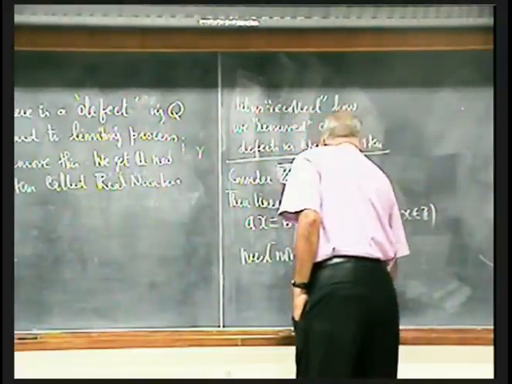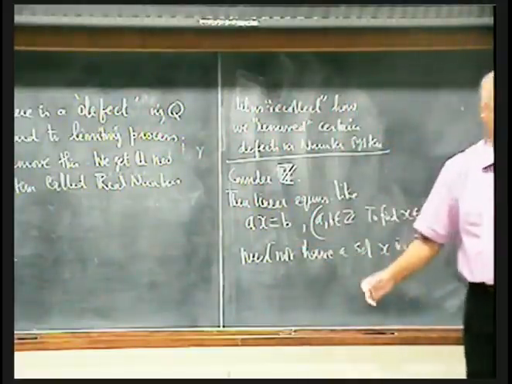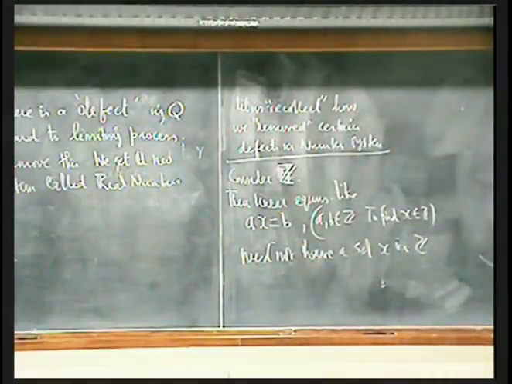For example, 3x equal to 4. We cannot find any integer x such that 3 times that integer is equal to 4.